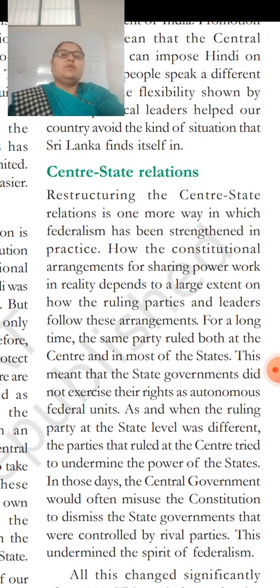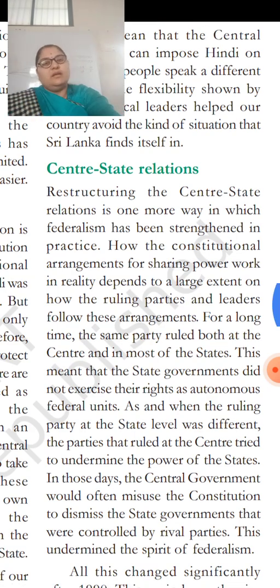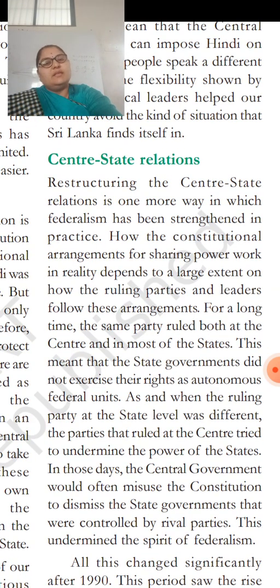These problems were solved by whom? By our country, right? Now the center state relations. How is the relation between the center and the state? Let us see now. Restructuring the center state relations is one more way in which federalism has been strengthened in practice. So we always go for restructuring the relationship between the center and the state.